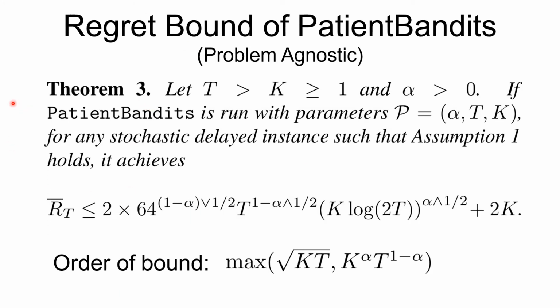By bounding the delta i's, the authors convert the problem specific upper bound to a problem agnostic bound. The order of this upper bound is maximum of root of KT, comma K raised to alpha T raised to 1 minus alpha. Note that as alpha decreases in value, the bound degrades because of an increase in the exponent of T.